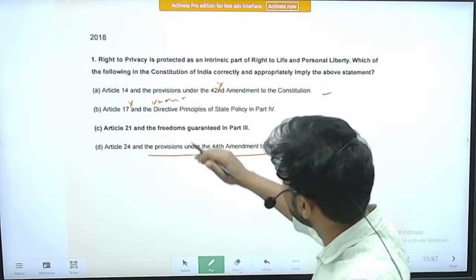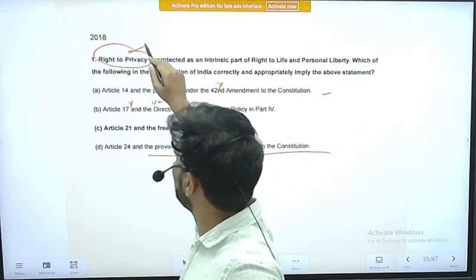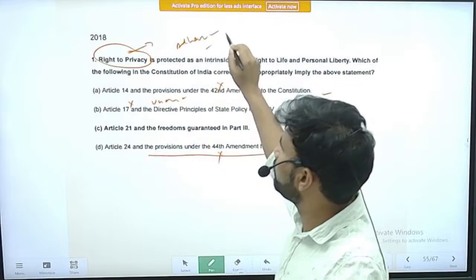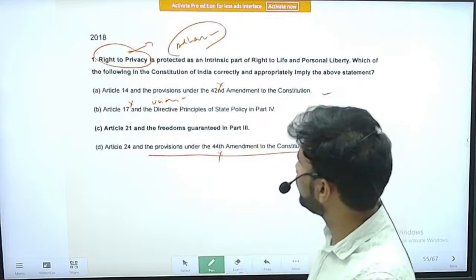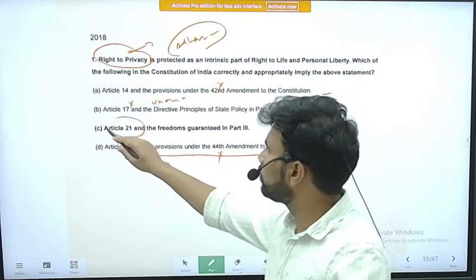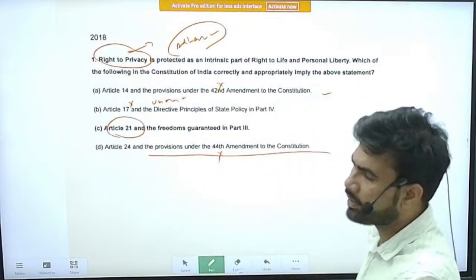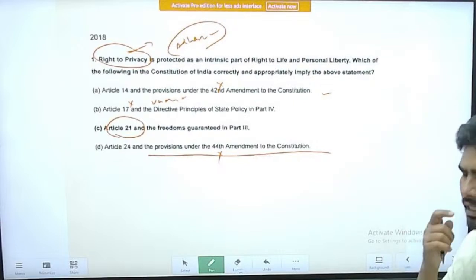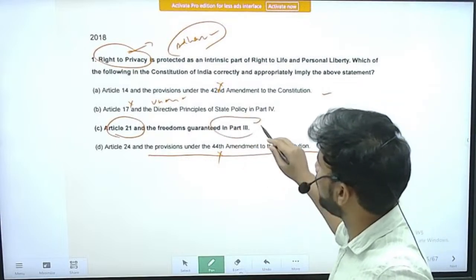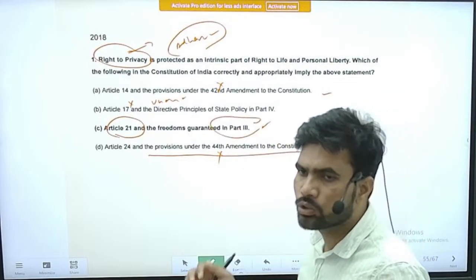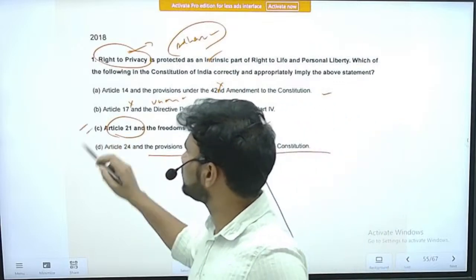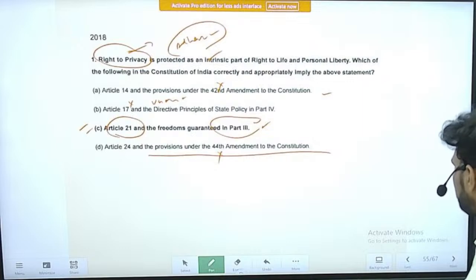the privacy. The right to privacy concept emerged during the Aadhaar related issue. So it is a nuanced, new concept. The judiciary found solace in Article 21, that is, right to life and personal liberty, and the other freedoms granted in Part 3. So through that the concept of right to privacy has come. So the correct option is option C, Article 21.